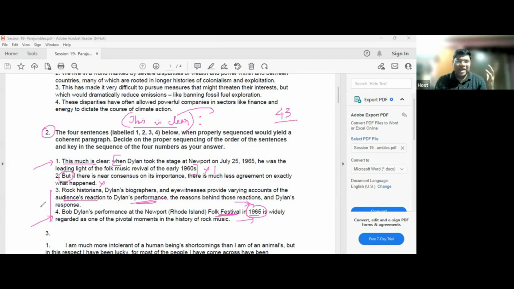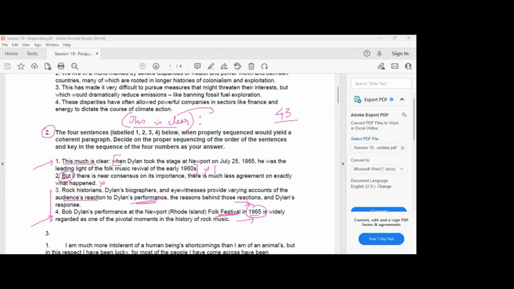So Dylan's performance at the Newport Folk Festival in 65 is widely regarded as one of the pivotal moments in the history of rock music. Okay, this is one of the pivotal moments. Now, this "but" is visible to everyone? Yes, sir. It demands a contrast.